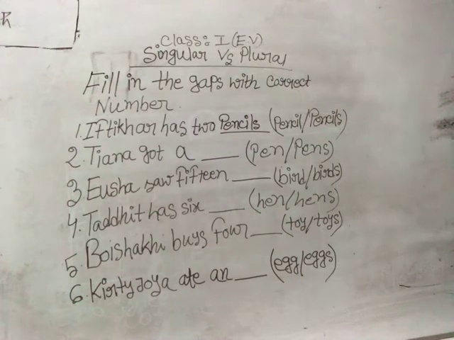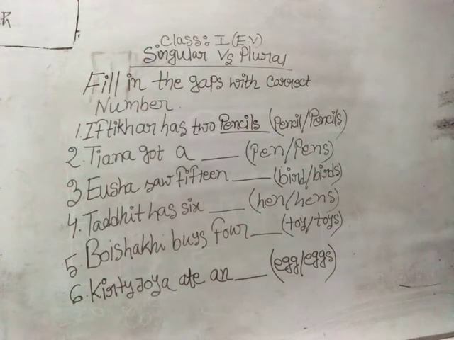Should we put any extra s just after the specific word or specific thing? No, we can never add any s just after the word if it is singular. Okay, so here it's saying that Tiana got a dash, pen or pens. As here a is there, seeing the a, we can sense it can never be pens, because pens is plural number. So the singular form of pens is pen. So what should we write here? We should write pen. Tiana got a pen. That means Tiana got only one pen, not more than one pen.